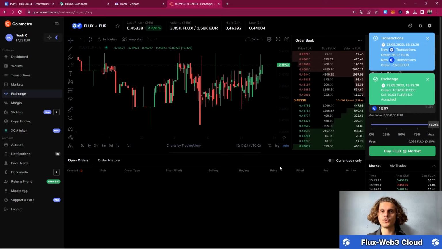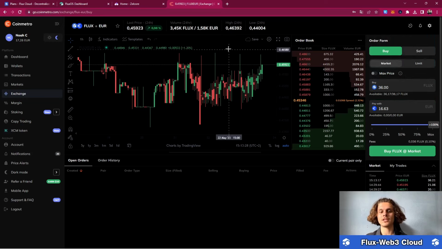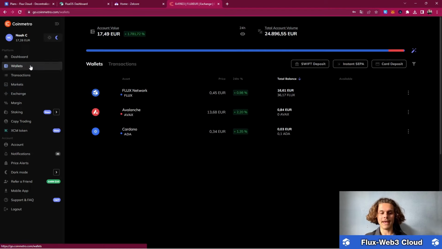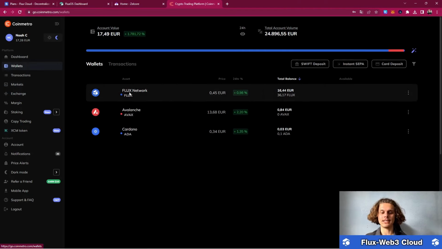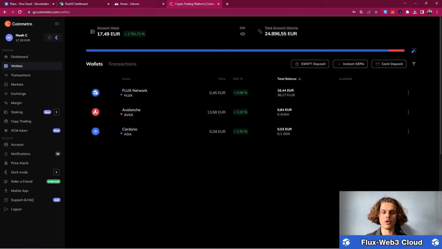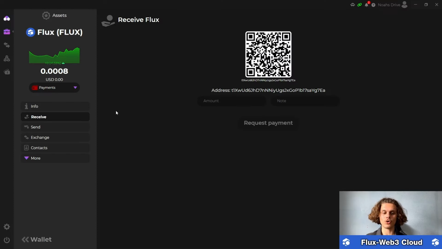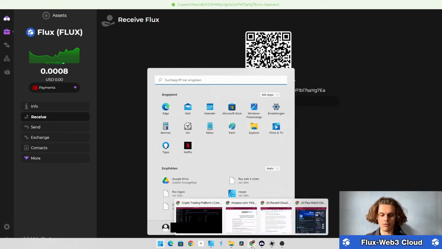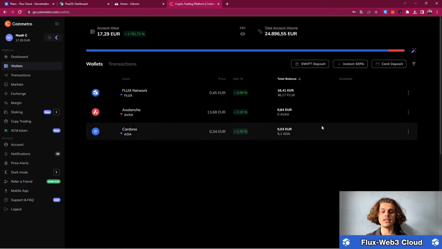Now, if you are new to crypto, always make sure to get your crypto off exchanges. That's what we are gonna also do now. So hop over back onto wallets, and now you can see that I've got Flux on this, but we want it on our wallet. So hop over onto your wallet, and again on the receive button, copy your address and hop back to the exchange.